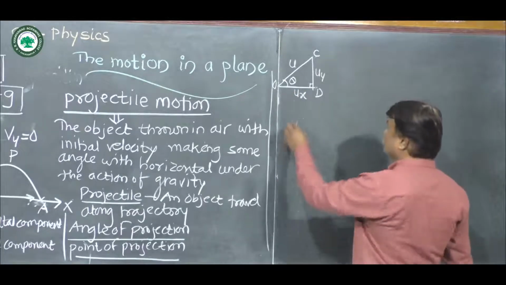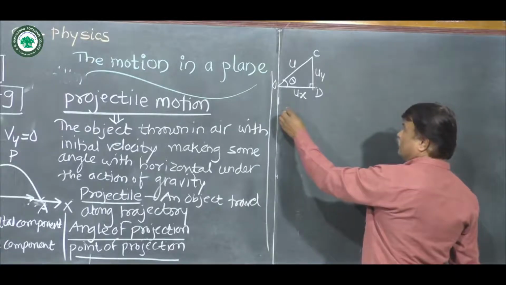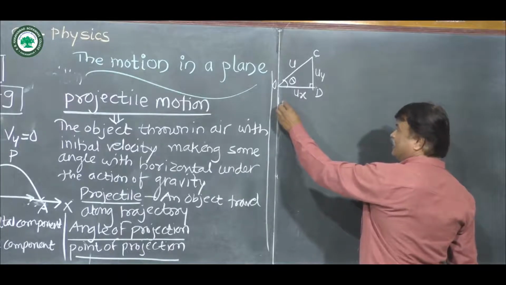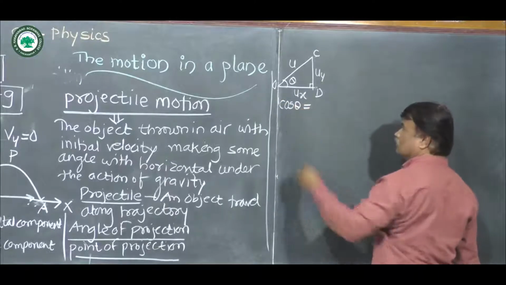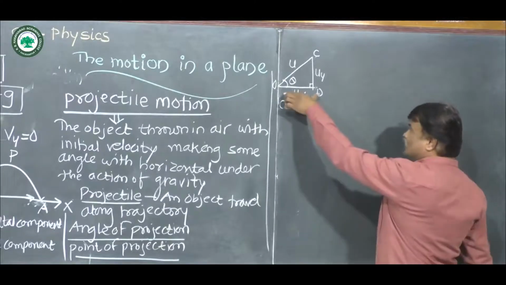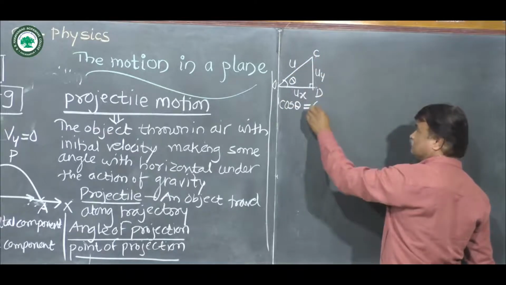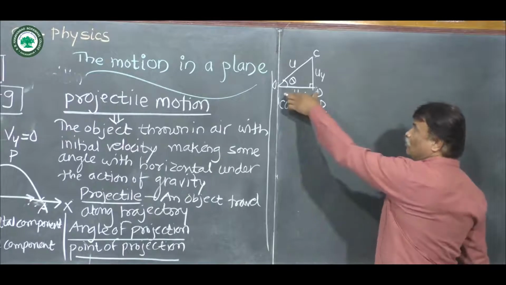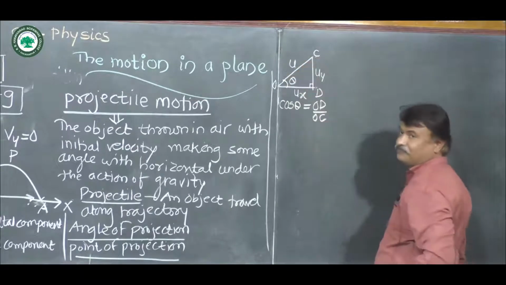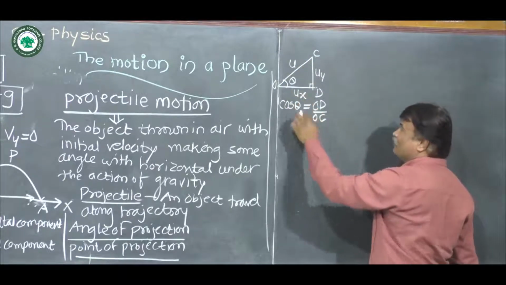Now here, according to trigonometry, cos theta is equal to OD upon OC. But we know the magnitude of OD is given by Ux.